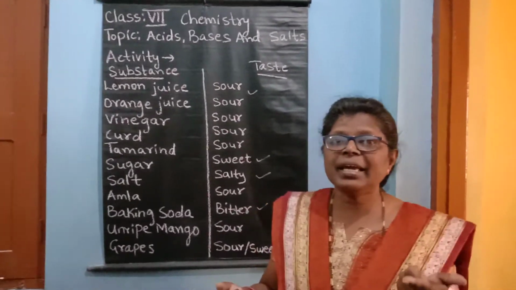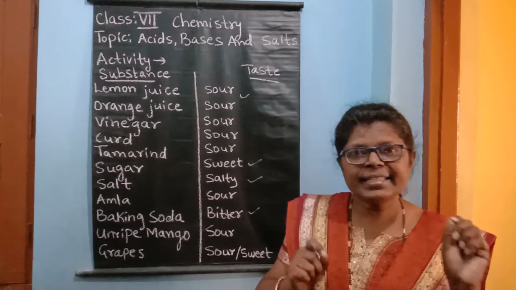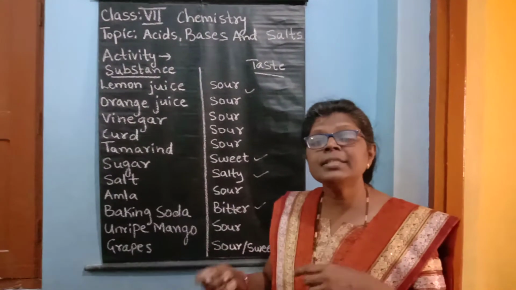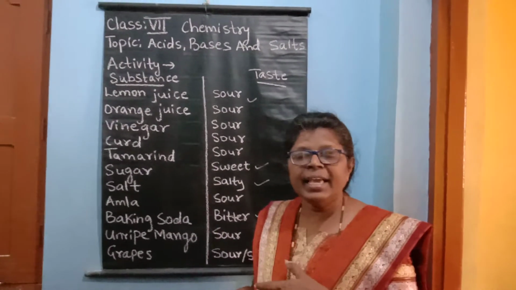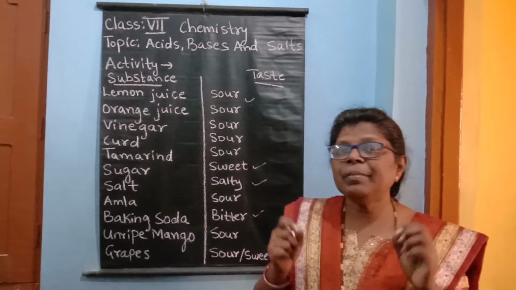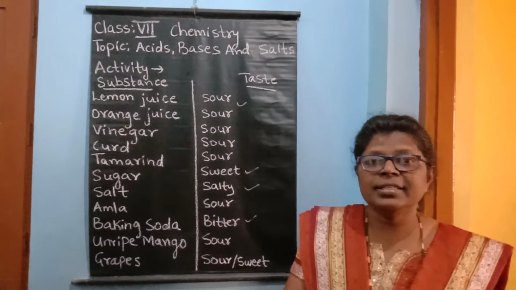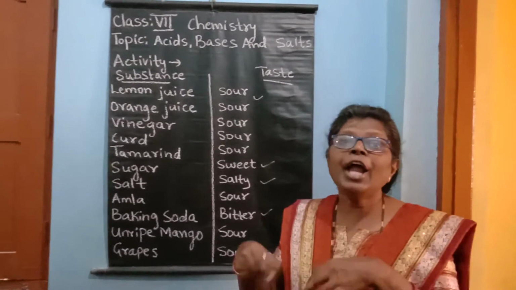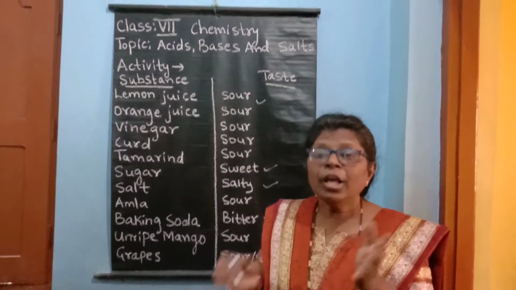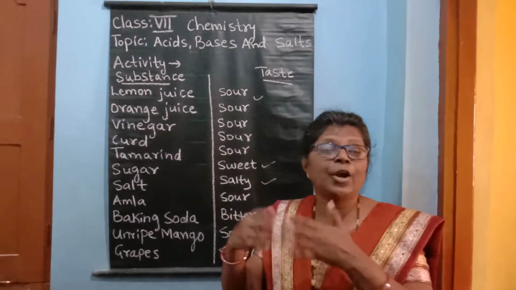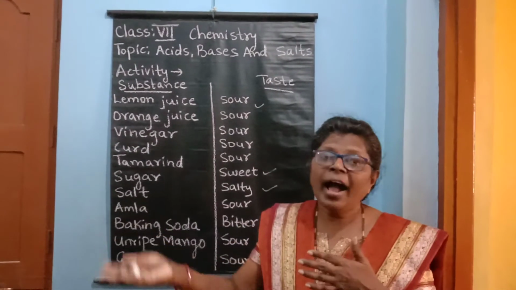Now let us see the chemical nature. Acids are acidic in nature. What about bases? Bases are basic in nature. And one more chemical property: acids all contain H plus ions and bases contain hydroxide ions, children. About these H plus ions and OH minus ions, we will learn in higher classes.